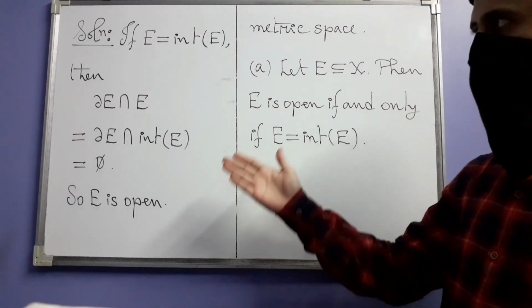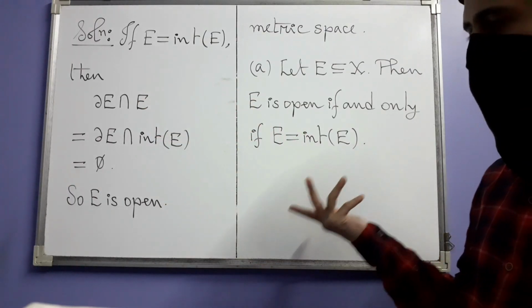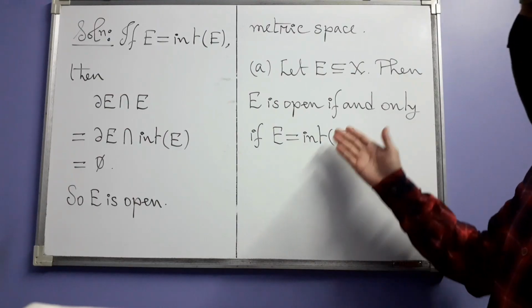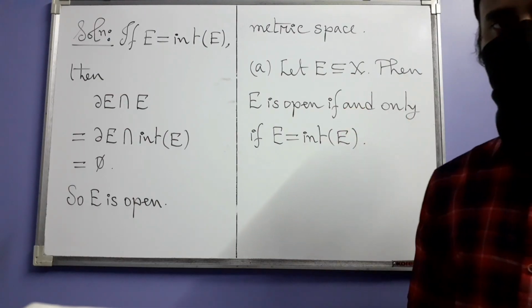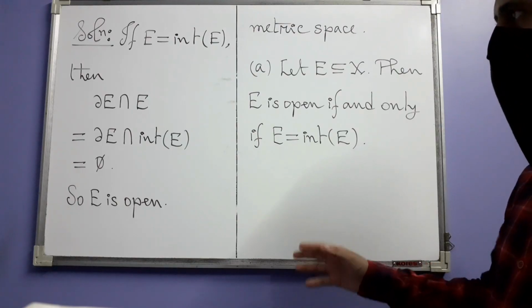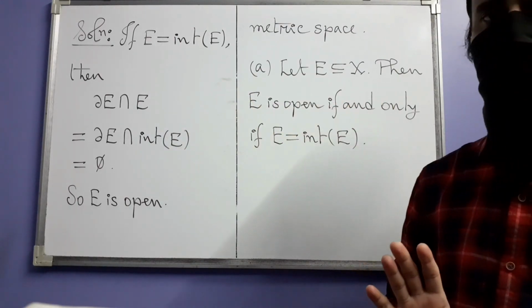We do the proof on that side and I write solution, although it's a proof, but because we are solving an exercise, that's why solution. Note that it's an if and only if statement, so we have to prove 2 implications, one of which is showing that if this condition is true, then E is open.